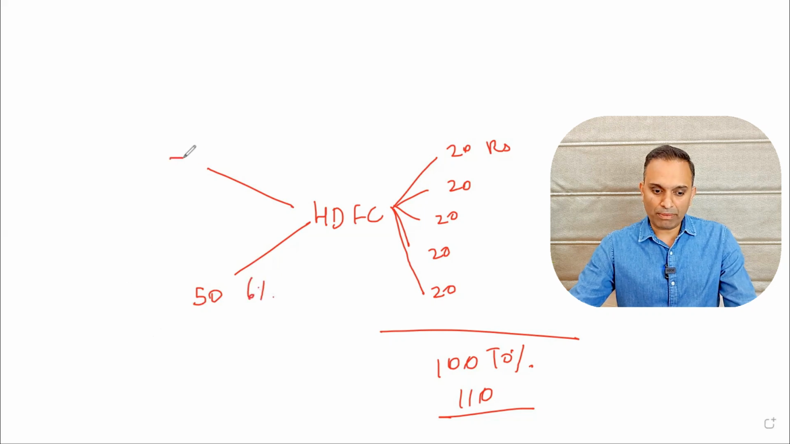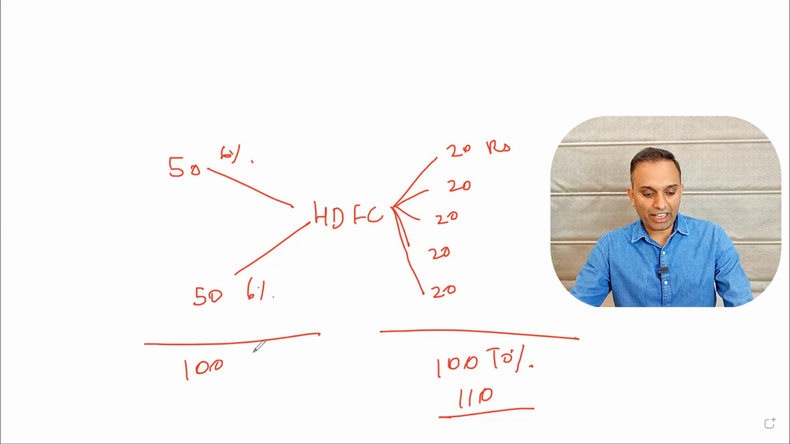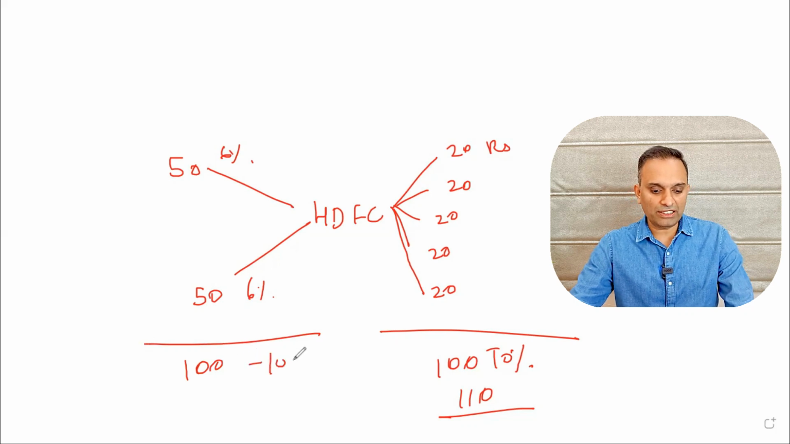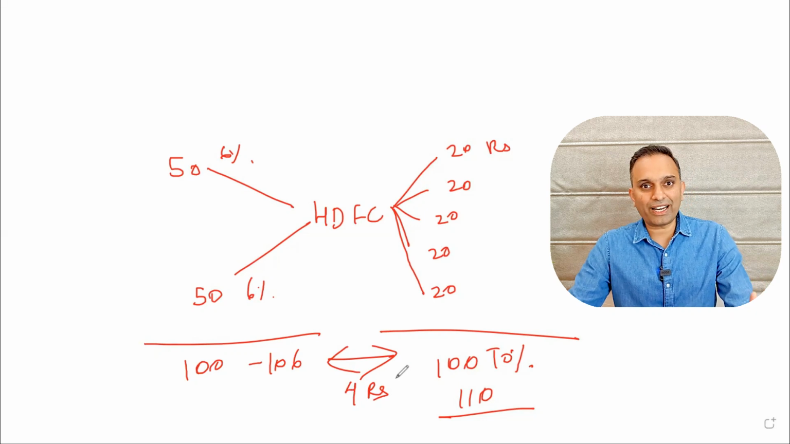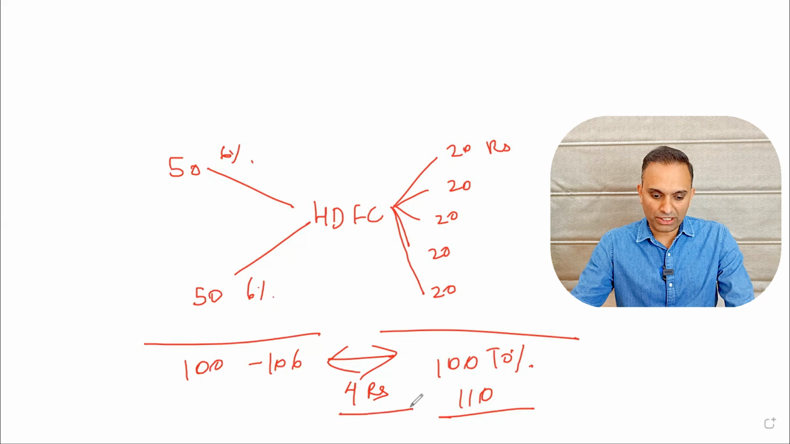And it is taking from some other party another 50 rupees at the 6% interest rate. So for a total of 100 rupees that it is taking from others, it is paying 106 rupees, and this difference between 106 and 110, the 4 rupees, is what HDFC is making. So it is always trying to increase this 4 rupees.